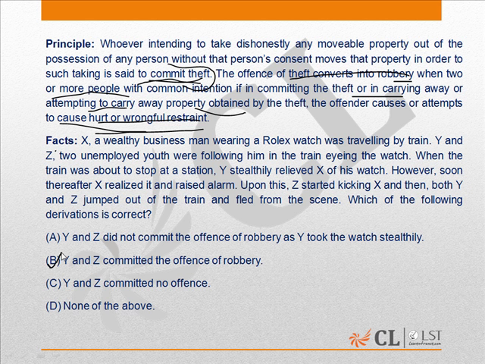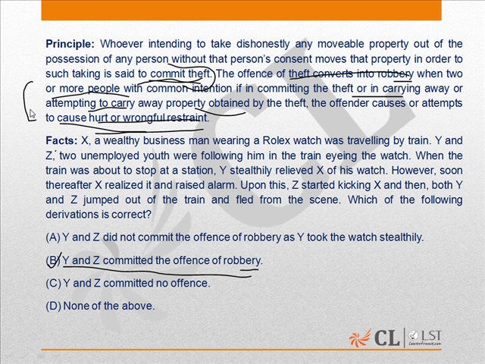Now, in this question, the correct answer is B. That is, Y and Z committed the offense of robbery, right? Now, why is B the correct answer? See, if we read the principle properly, we get to know that in carrying away the property obtained by theft, if the offender causes hurt to the victim, it has been clearly given over here. What we get to know from this part of the principle is that while carrying away the property obtained by theft, if the offender causes hurt to the victim, the offense of theft gets converted into that of robbery.